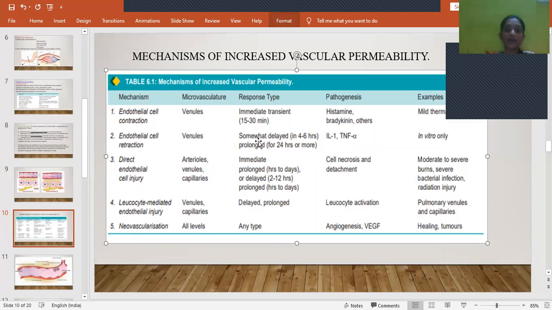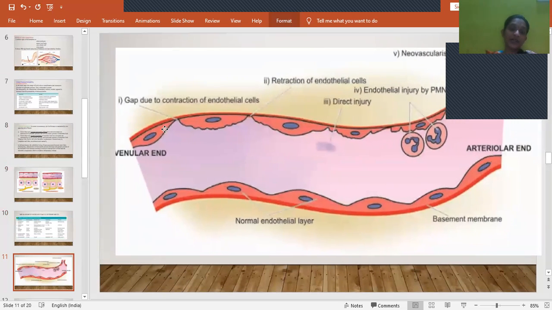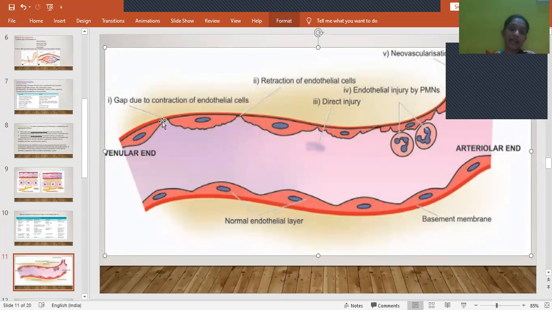The mechanisms involved in increased vascular permeability are endothelial cell contraction, endothelial cell retraction, direct endothelial cell injury, leukocyte-mediated endothelial cell injury, and neovascularization. I'll show it in this diagram. These are the endothelial cells lining the blood vessel. If there is any contraction between these endothelial cells, there will be formation of a gap, so the contents move out of the blood vessel. And the other is retraction. This is called contraction.